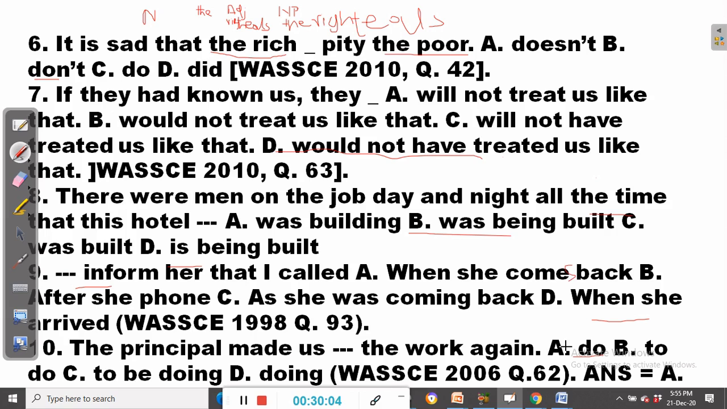Now, this is where we draw the curtain in today's video. We have looked at a number of grammatical principles and how you can use these principles to answer questions in the WASSCE English exam.